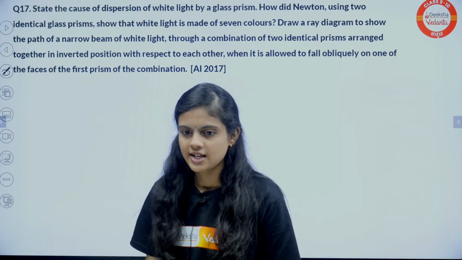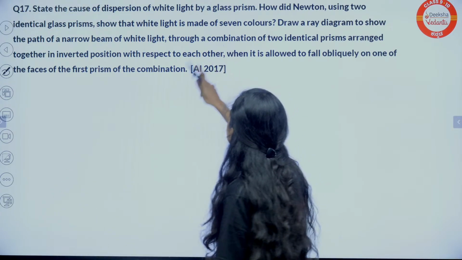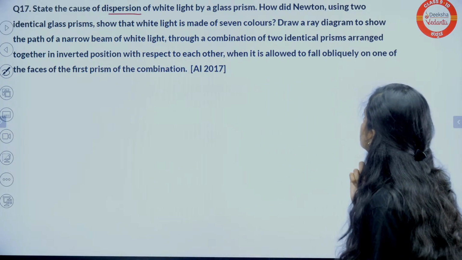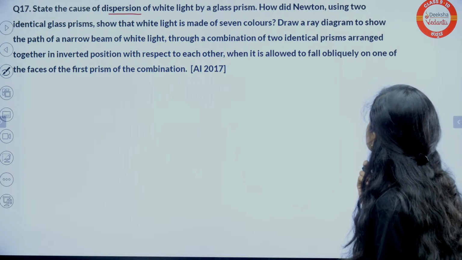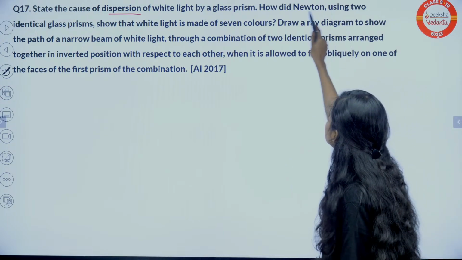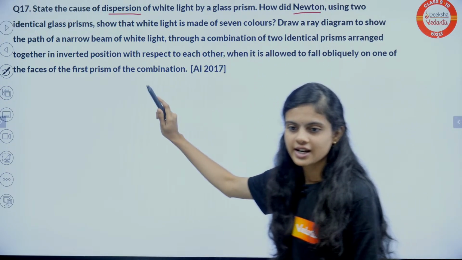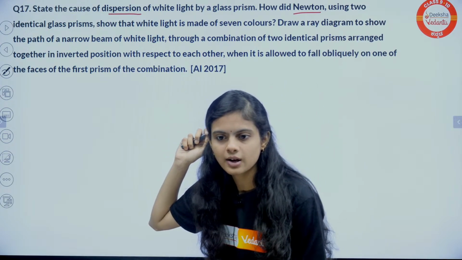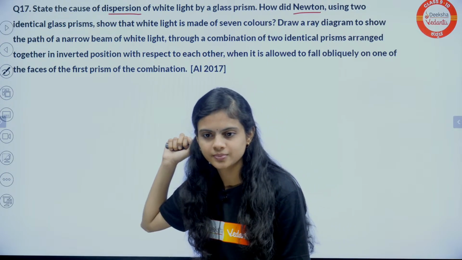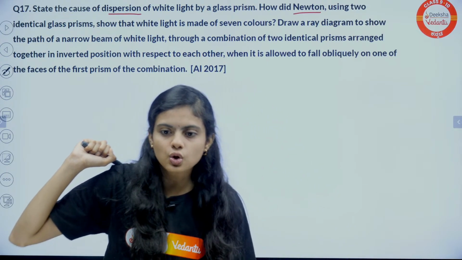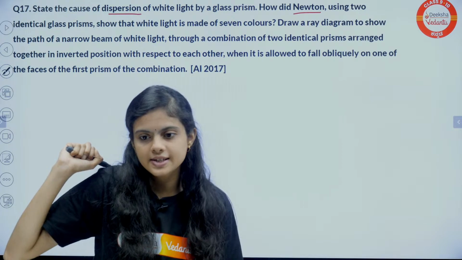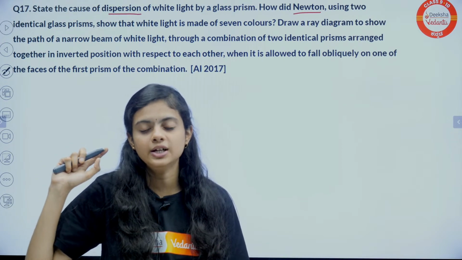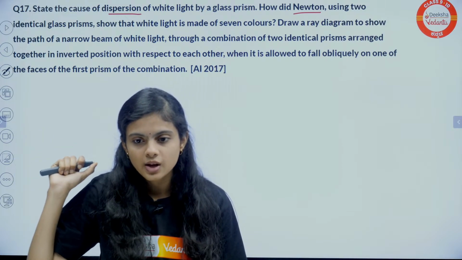Harshit? Okay. So again a dispersion question. State the cause of dispersion of white light by the glass. Newton's, you know this one? It is good. No worries. 7 colors obtained on the screen is called the visible spectrum. Yes, you can see those 7 colors, so it is a visible range.